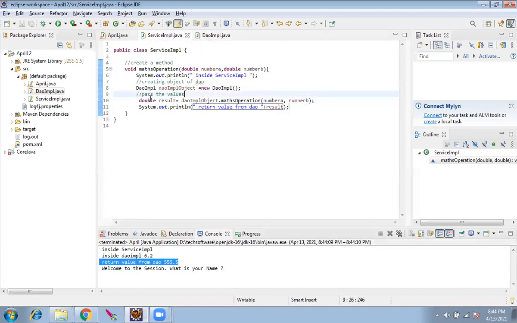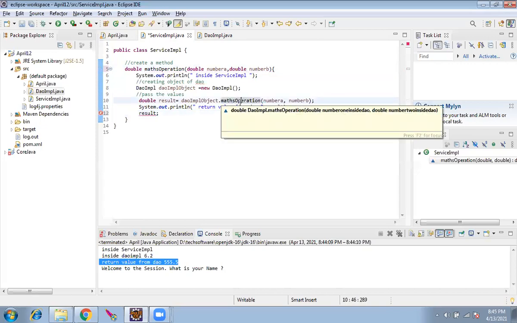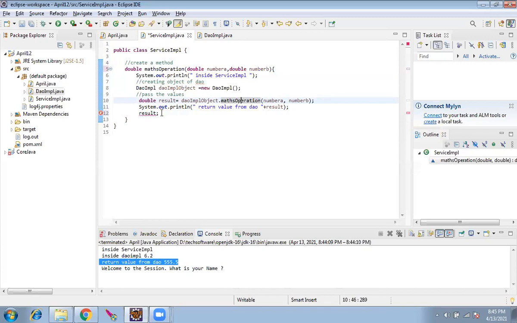Now we have to return this back to the previous class. Here also I'll make it double, which means this method is telling, if you call me, I am going to return you something. What we will return is whatever we got from the next method. The result will be returned.